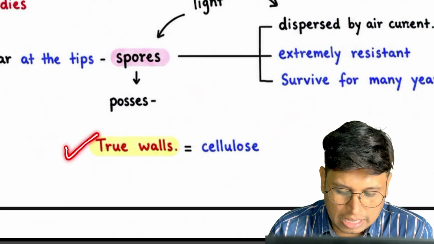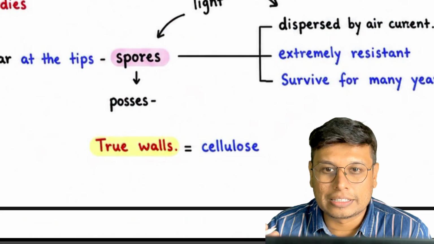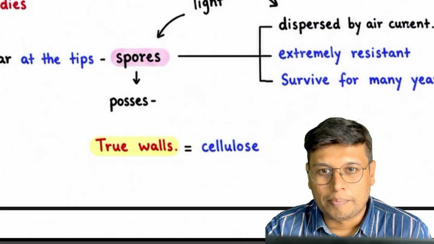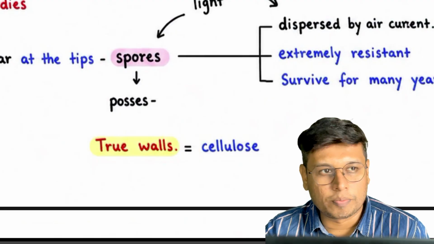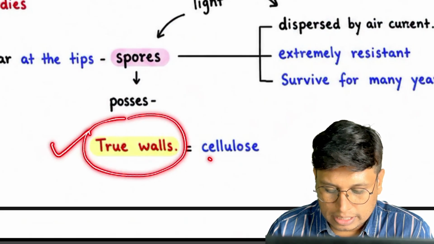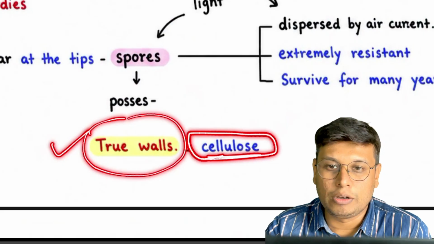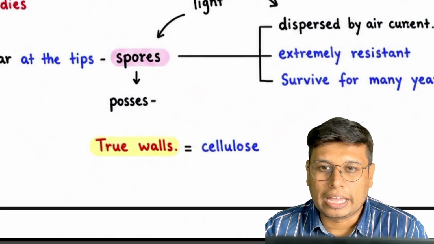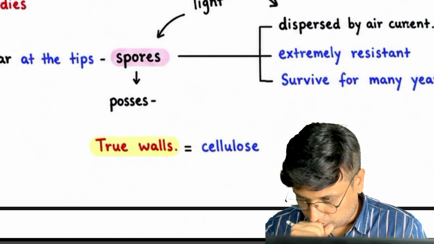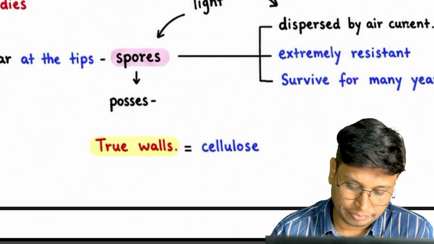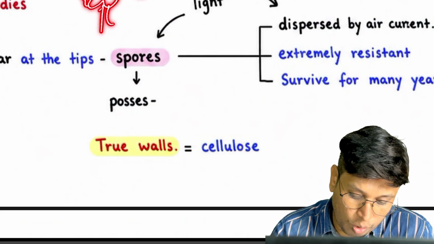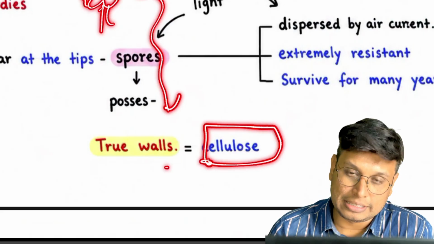Earlier we had this concept of cell wall, present or absent, in the two kingdom classification, present in plants, not present in animals. Then we got up to the five kingdom classification. There, what they call true walls is when the cell wall possesses cellulose, not chitin, not peptidoglycan, or any other. So this being a protist, a saprophytic protist, it produces spores like a fungus, but those spores have cellulose as a cell wall.